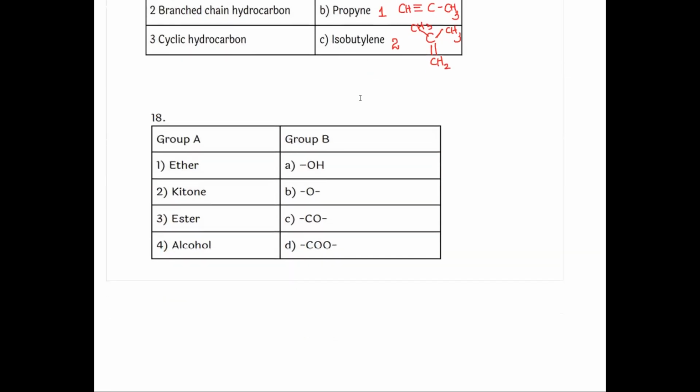Okay. Next, last question. Ether and other functional groups are given. We have to find out the formula. Ether is C-O-C. This is the first one. Ketone is CO, C double bond O. Next is ester, COO. Alcohol is OH.